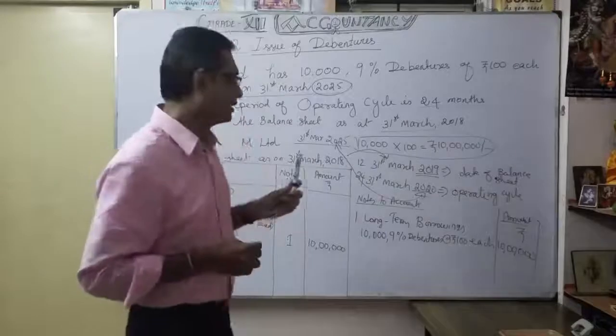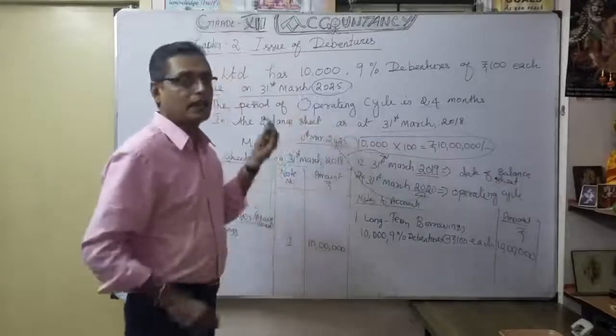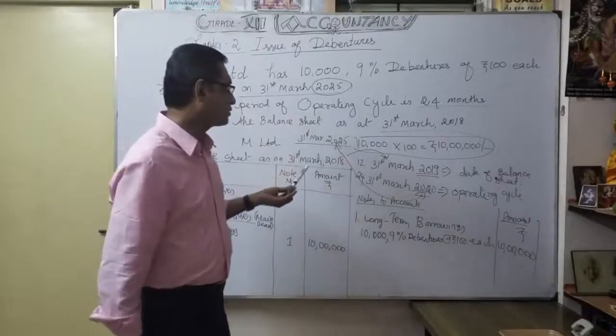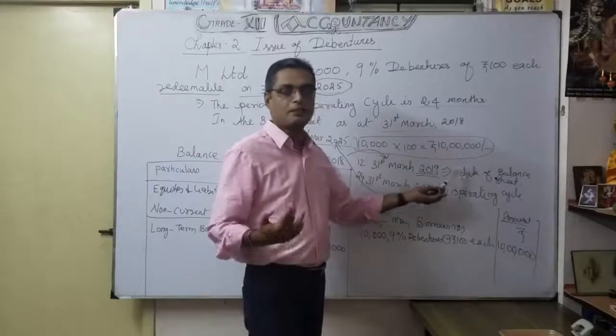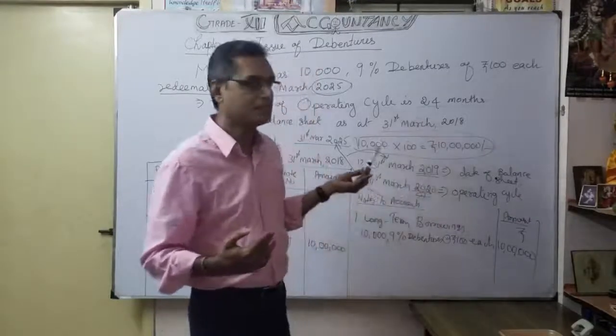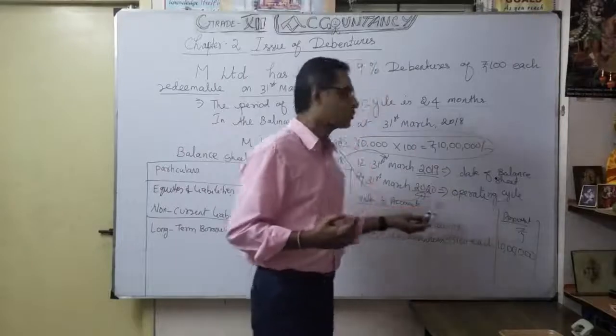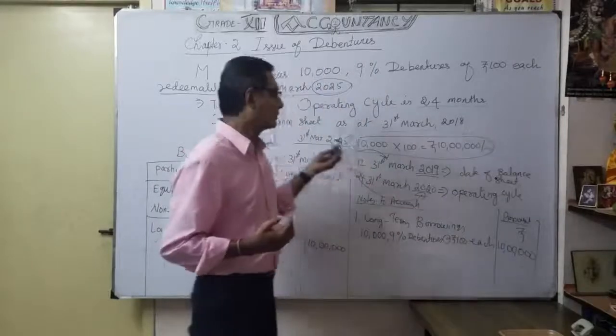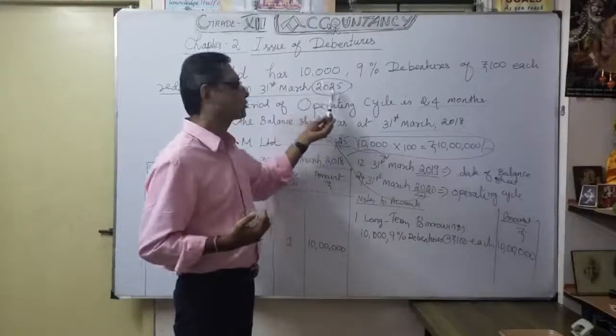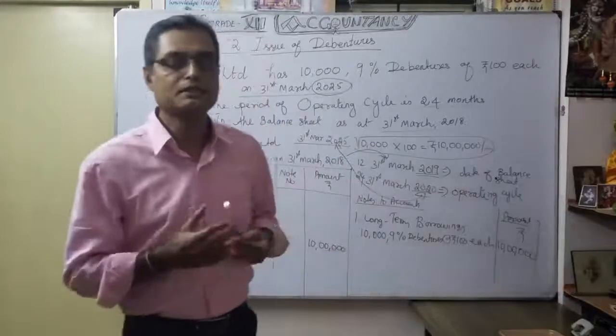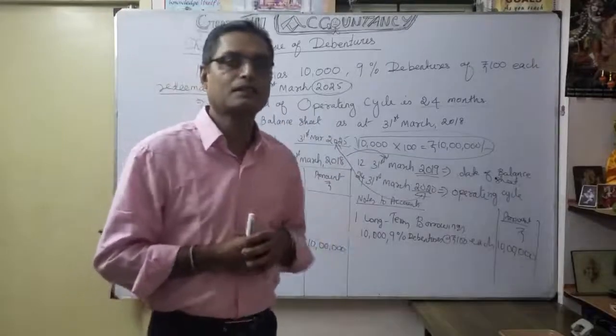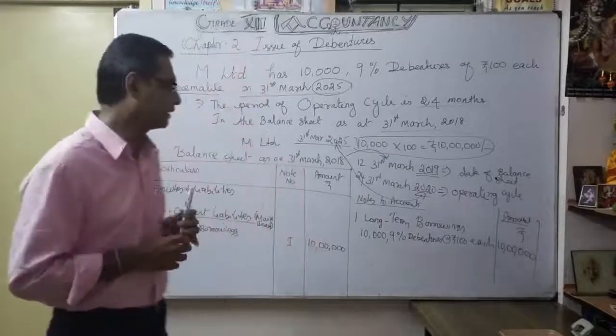Why? Because the due date of redemption is after the balance sheet date, 2019, the next year's balance sheet. Our operating cycle is also up to 2020, because the redemption is going to take place in 2025. That's why I consider these debentures as long-term borrowings.